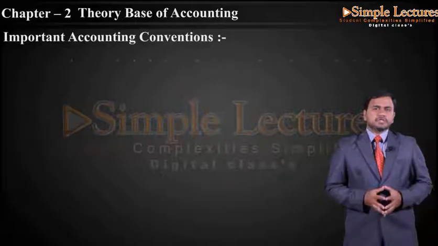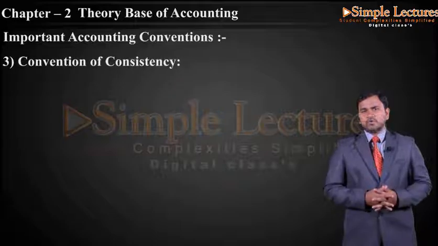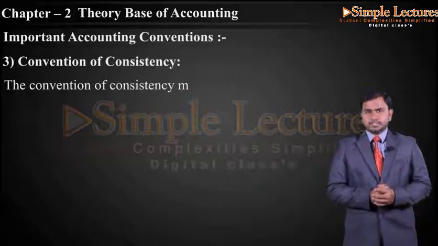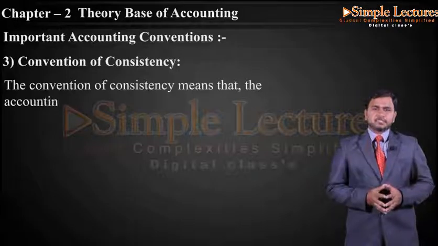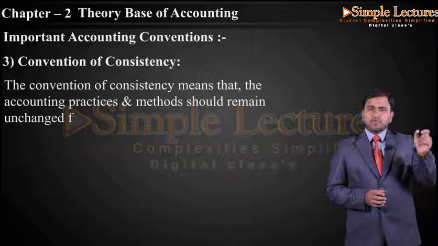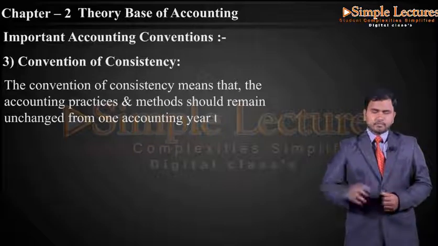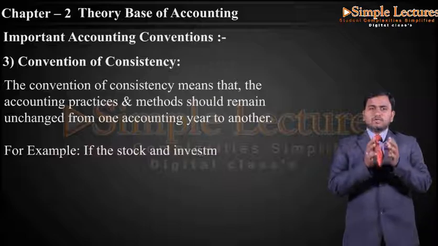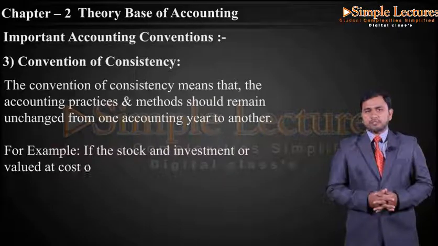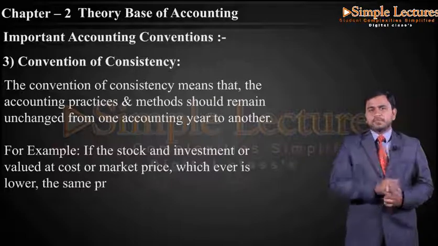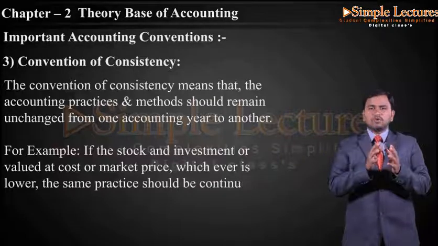The third convention we have is the convention of consistency. The convention of consistency means that the accounting practices and methods should remain unchanged from one accounting year to another. For example, if the stock and investment are valued at cost or market value, whichever is lower, then the same practice should be continued for all the years.